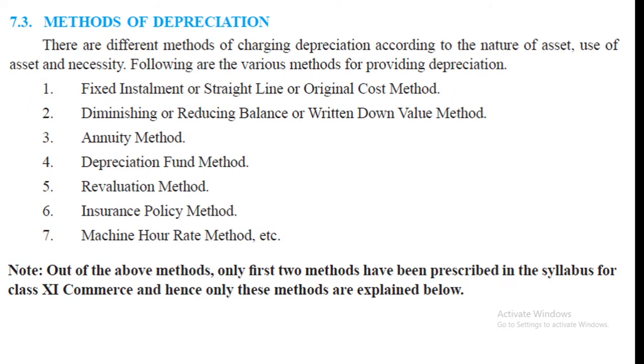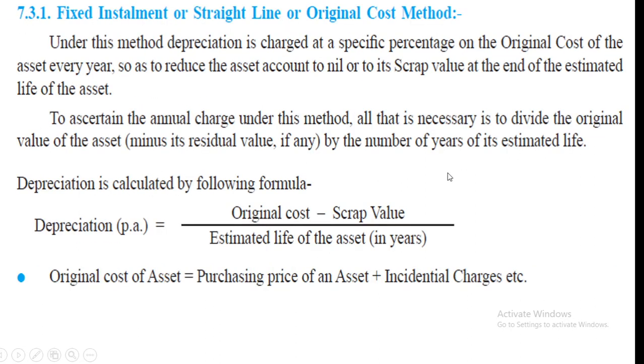Now students, here methods of depreciation are given. Here a total of 7 methods of depreciation are given. But students, this year you only have the fixed installment or straight line or original cost method, and the diminishing or reducing balance or written down value method. Okay. Now we will see the very important fixed installment or straight line or original cost method.